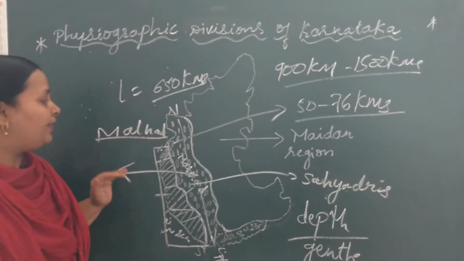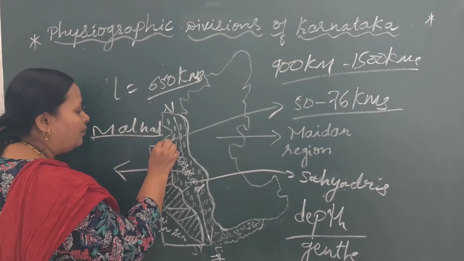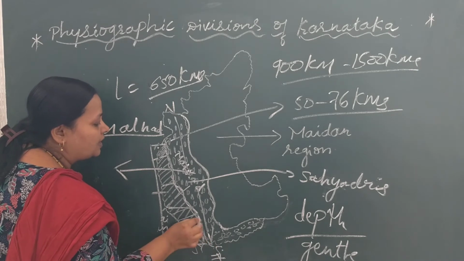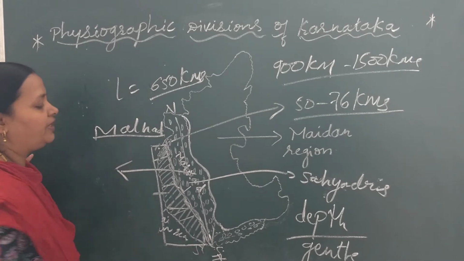Now the rain bearing winds. See here, I have already explained. The mountains are steep towards the western side, which means they are very deep and have a deep slope toward the western side.